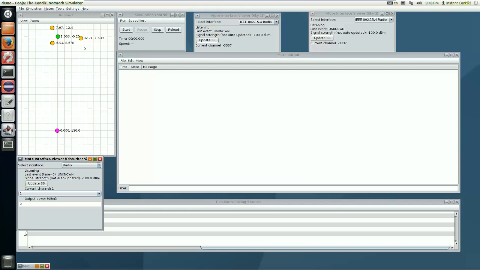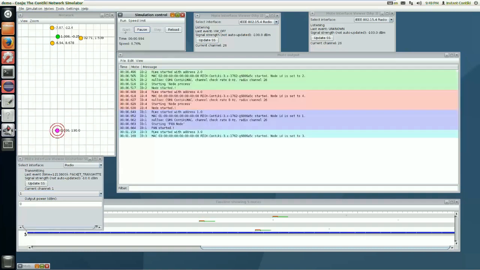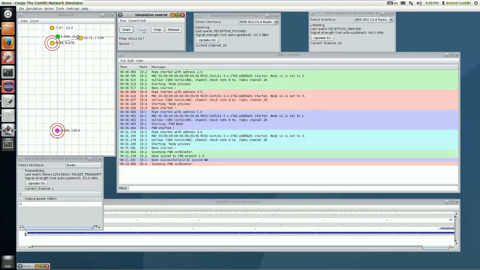As you can see, we have a network with a PAN coordinator and three network nodes. We also have a disturber node which can generate interference at specified channels. We start the network at channel 26. When we start the network, the nodes will join the nearby PAN network. It will find its neighbors and create a routing table, and it starts communication.